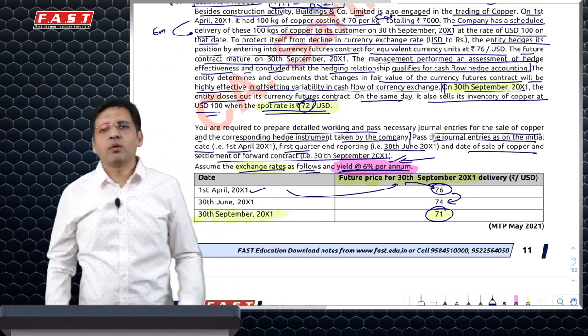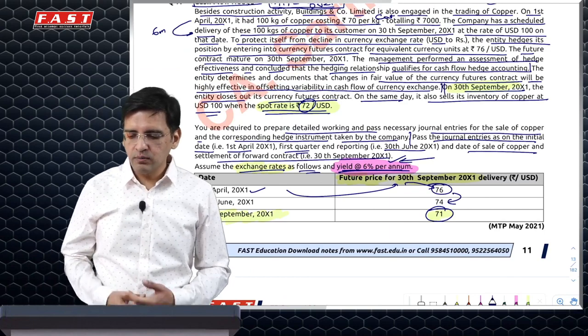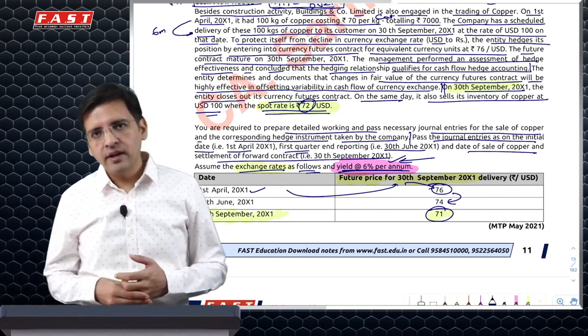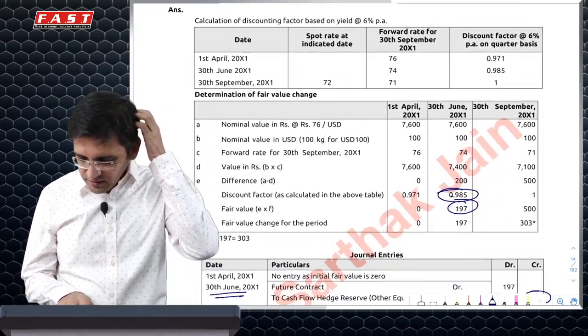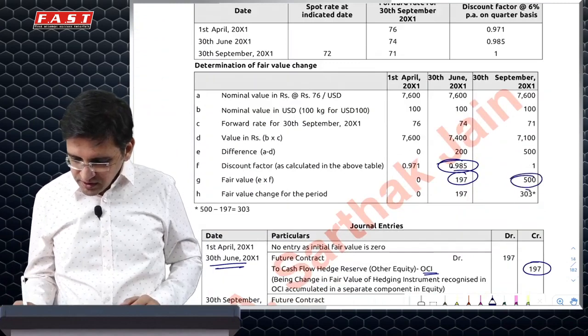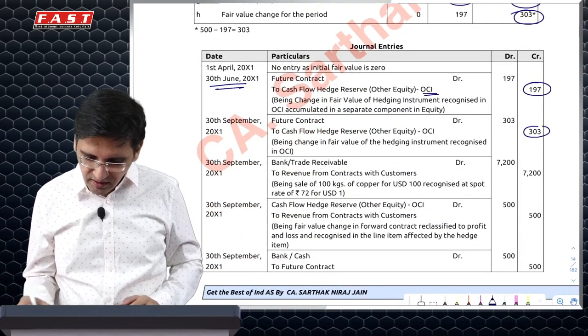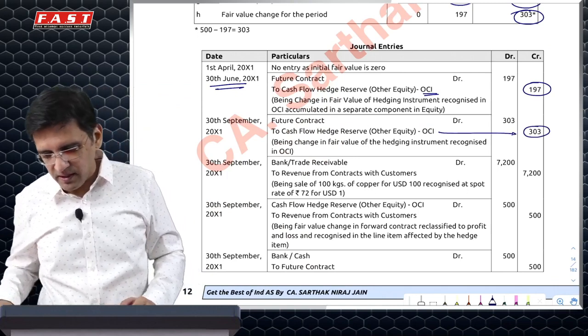So now there is obviously no interest element involved. So you will further book a gain, a total gain of 5 into 100, so 500 is your total gain. That means you'll have to additionally recognize a gain of 303. 303 is additionally recognized in OCI.